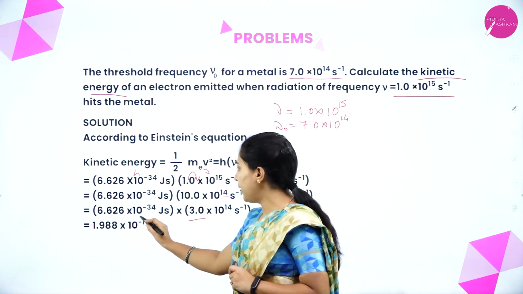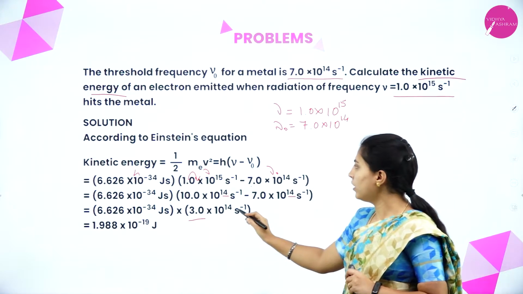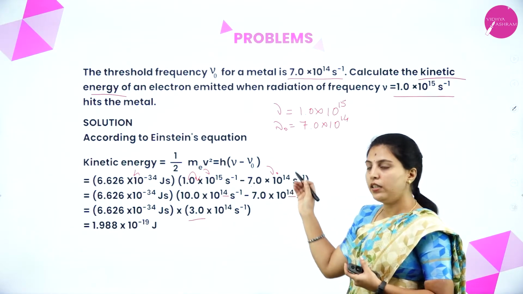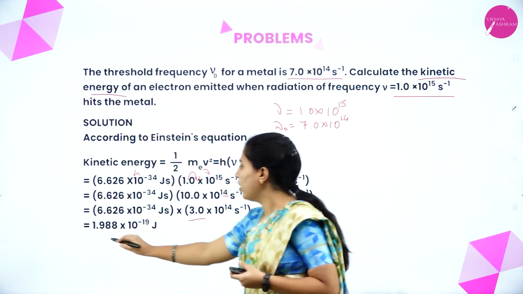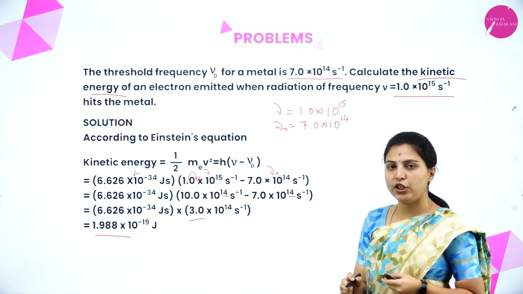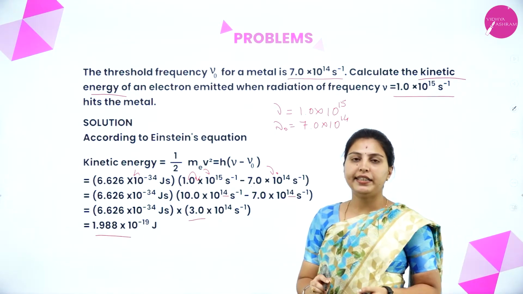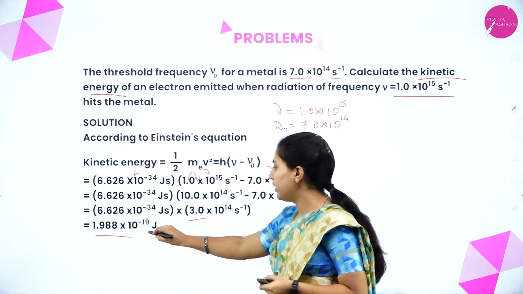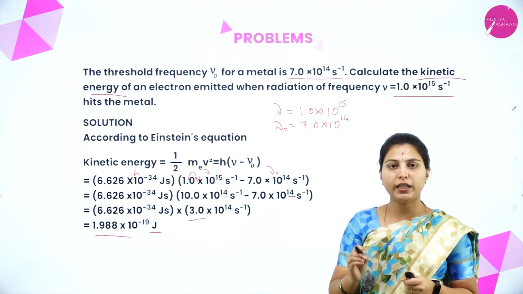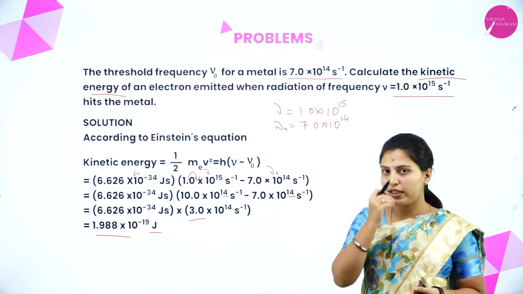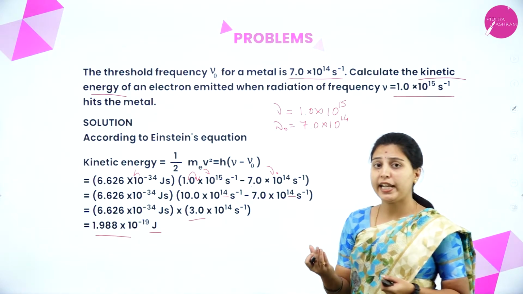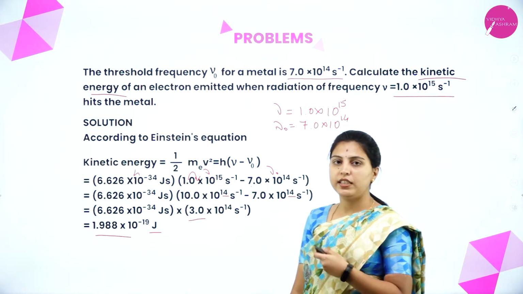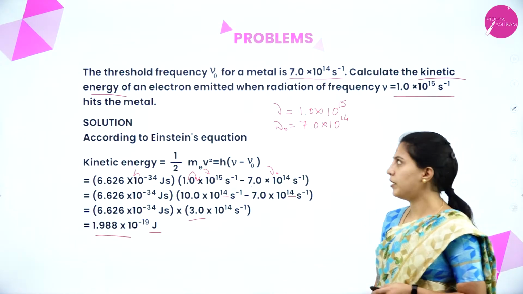Later, we will multiply the Planck's constant into the calculated frequency, and we will get 1.988 into 10 to the power of minus 19 joules. Okay. With every problem, we have to write the units. We have to end up the solution with unit, or else we cannot expect the complete marks in the numericals. Unit is very much important.